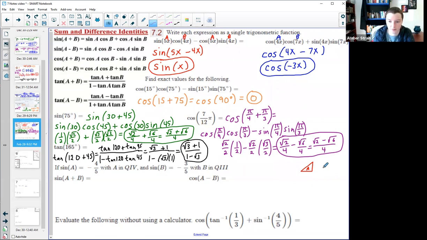I will color code them. Let's see, which color's not next to it? Orange. That's kind of close. I'll do blue. Red and blue. Blue. Okay, there we go. So the information that they gave me was that sine of A was negative 4 over 5. Now remember that the sine is the opposite over the hypotenuse. I just completely ignore the negative because they told me that this is in quadrant 4, so I'm going to come back to that later. So don't worry about the signs, S-I-G-N-S, right now.